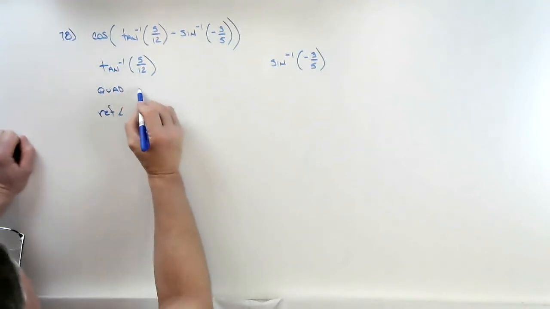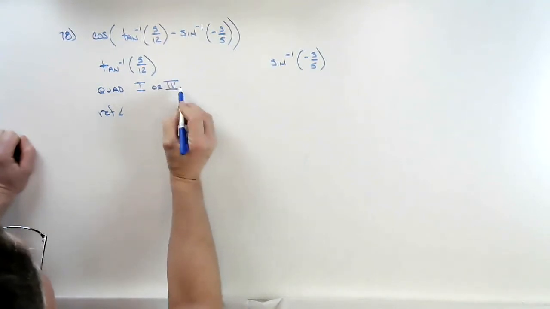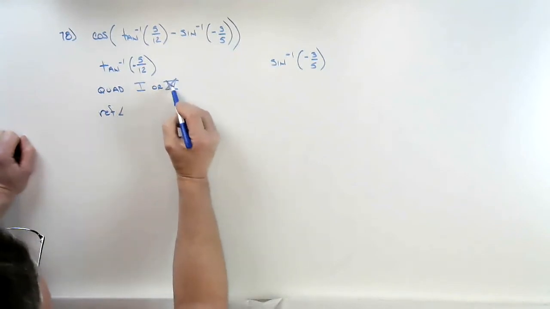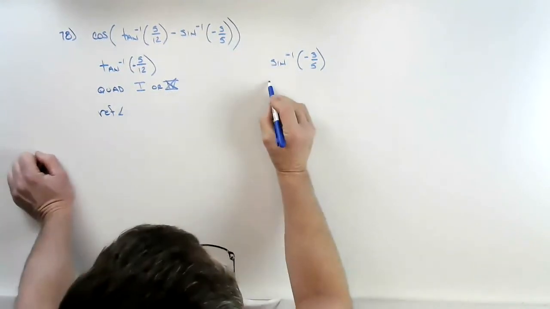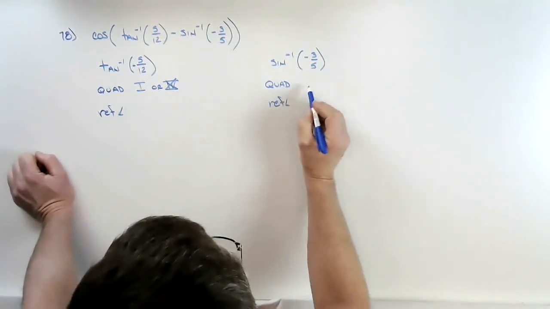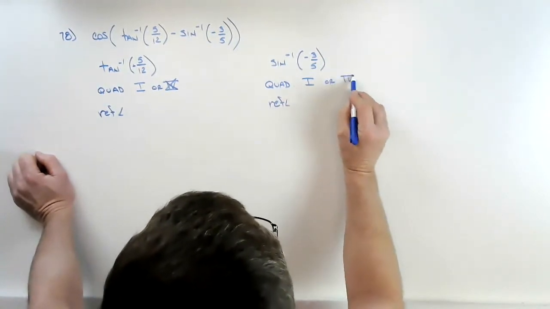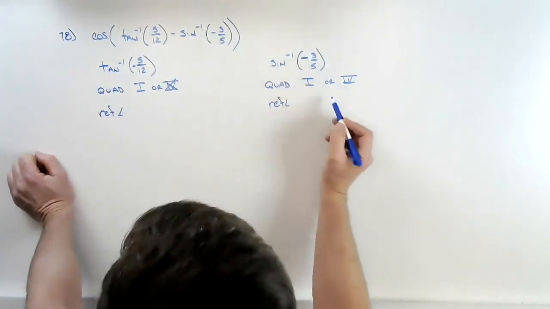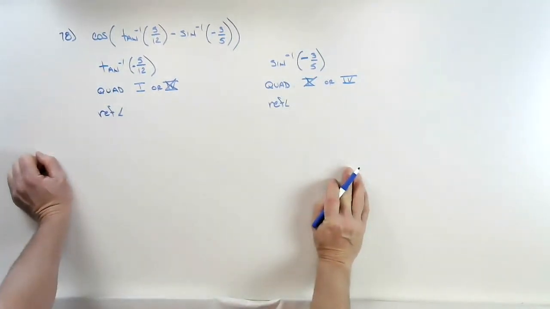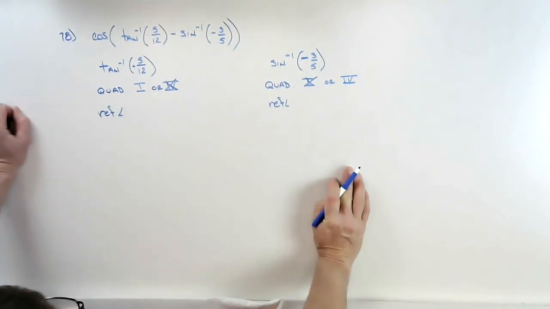Inverse tangent is defined in quadrant 1 or quadrant 4. We're positive, so we're in quadrant 1. Inverse sine is also defined in quadrant 1 or quadrant 4. We're negative, so we're in quadrant 4. So we know what quadrant we're in. Now we need our reference angle.